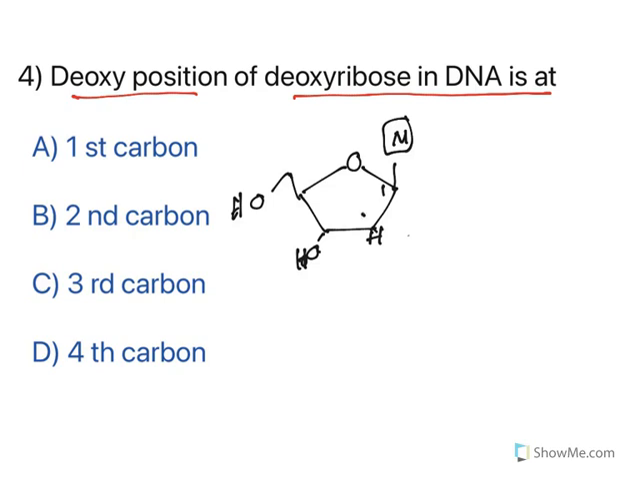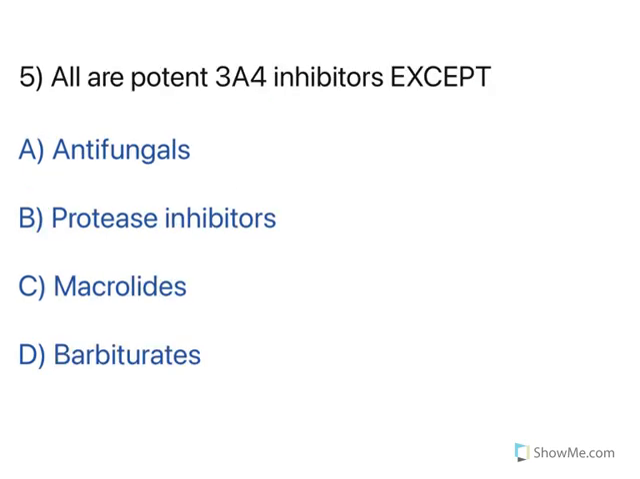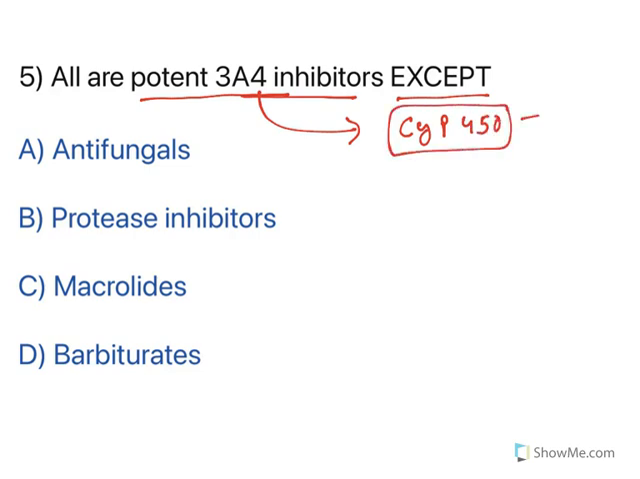So what is this position? Second position. So what is the answer here? At second carbon. So this is the right answer. Moving to the next one. Now all are potent 3A4 inhibitors except, see, 3A4 is a big family of cytochrome P450 enzyme. Now this family is responsible for 80% of the drug metabolism.